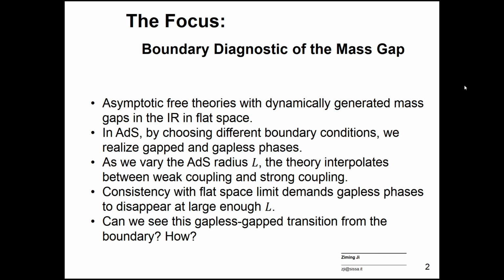So the focus will be studying mass gap in anti-de Sitter space through its conformal boundary. Let us explain the question in more detail. We start with an asymptotically free theory, which is gapped in the IR in flat space. Then we put the theory in AdS, a fixed metric with radius L. By choosing different boundary conditions, we can realize either gapped or gapless phases. Then we vary the AdS radius L. The theory interpolates between weak coupling and strong coupling. Consistent with the flat space limit, gapped demands the gapless phases to disappear at large enough L. The question is, can we see this gapless-gapped transition from the boundary, and how?